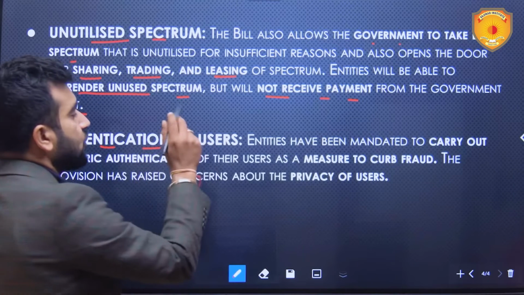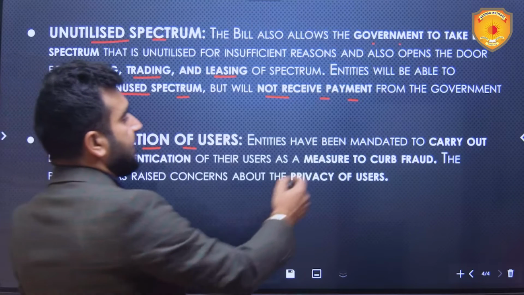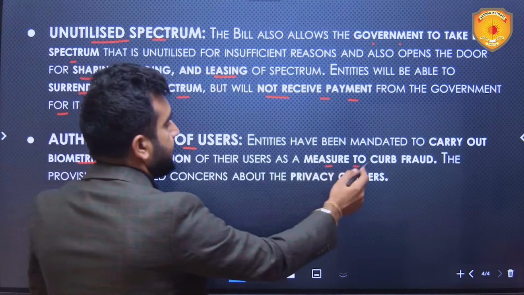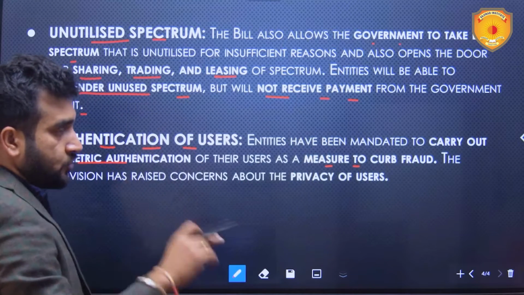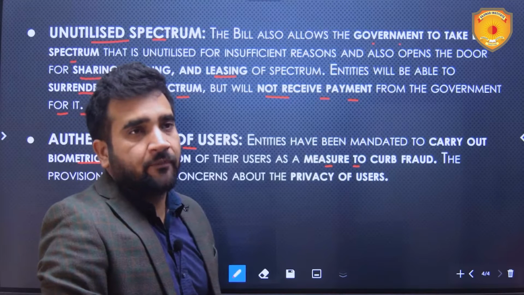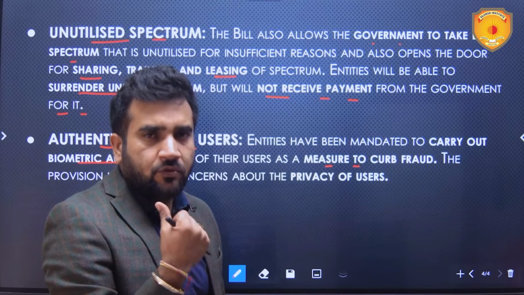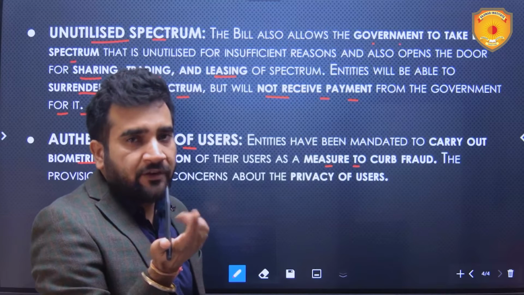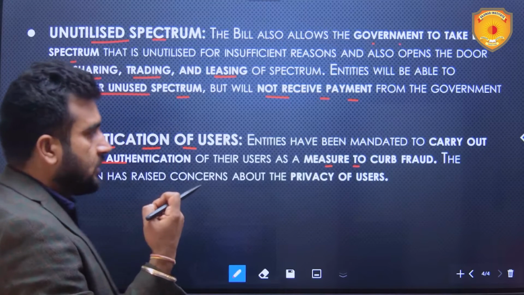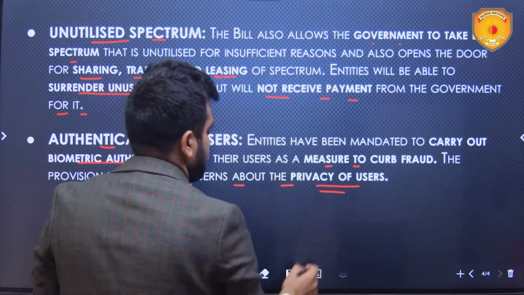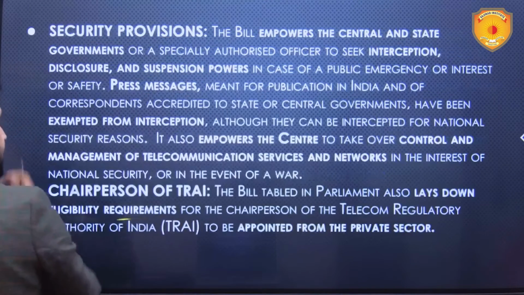Then authentication of users. Entities have been mandated to carry out biometric authentication of their users as a measure to curb fraud. So now if you go to purchase a SIM, the biometrics will be taken. Fingerprints and all they used to take. They may take other biometrics like iris scan also. The provision has raised concerns about the privacy of users. So it is like this.